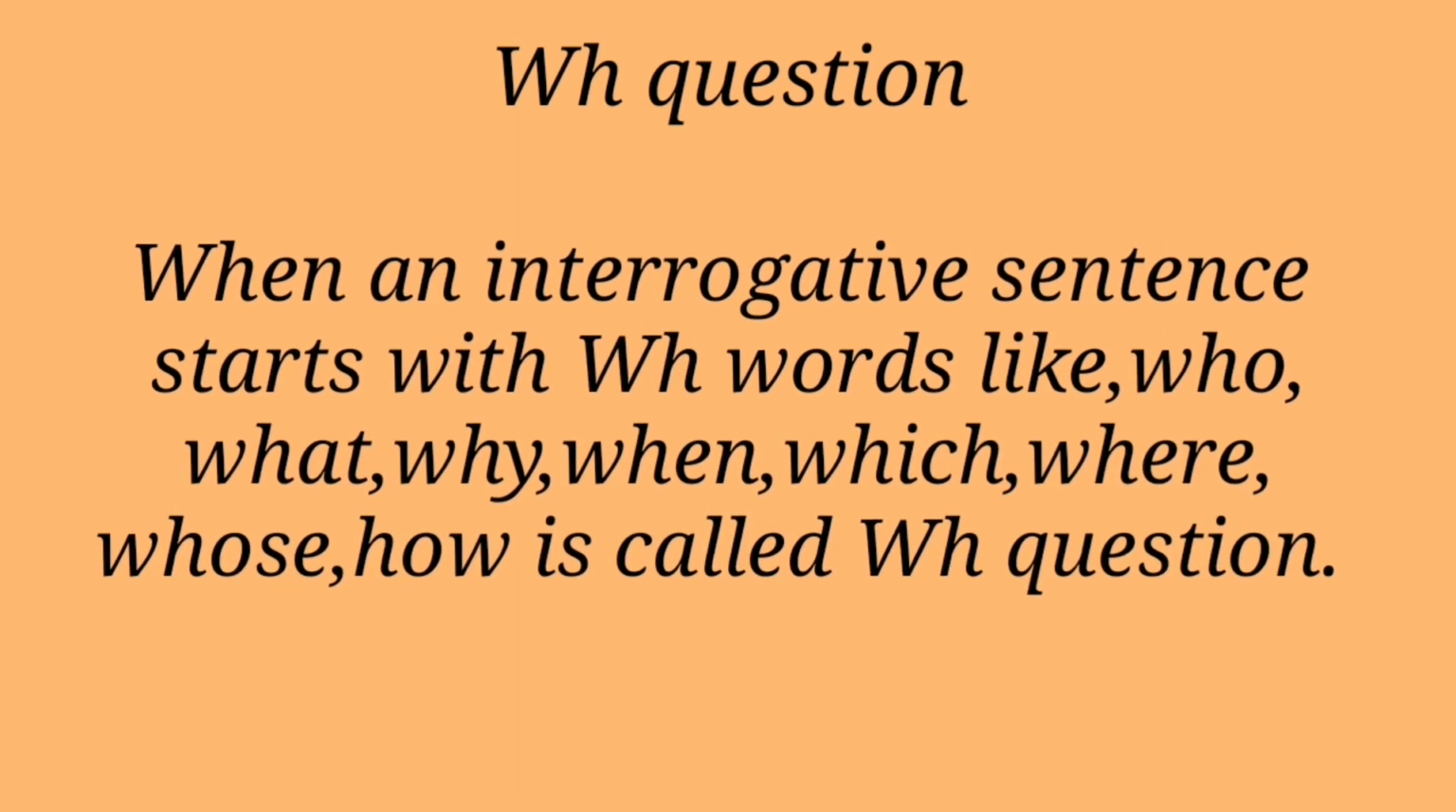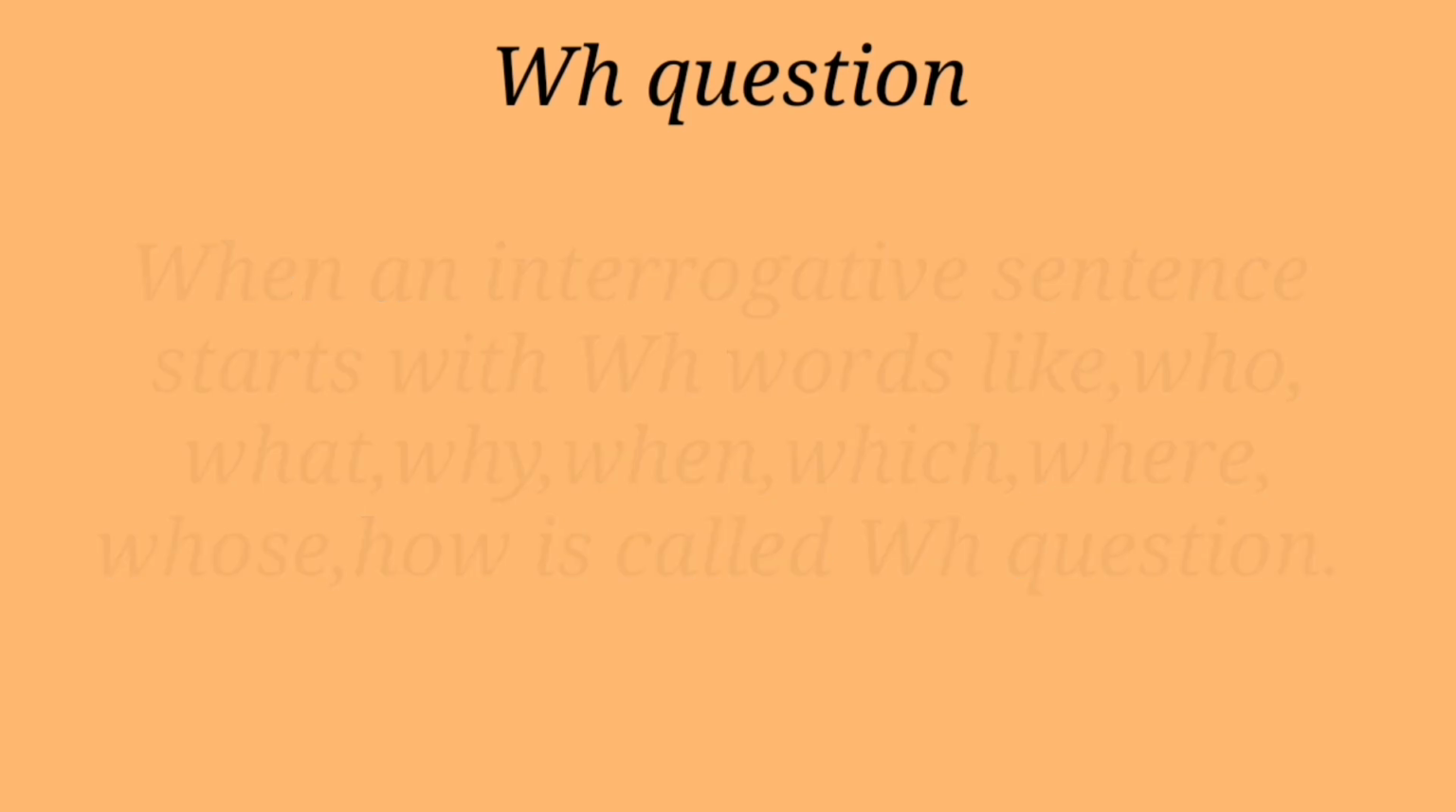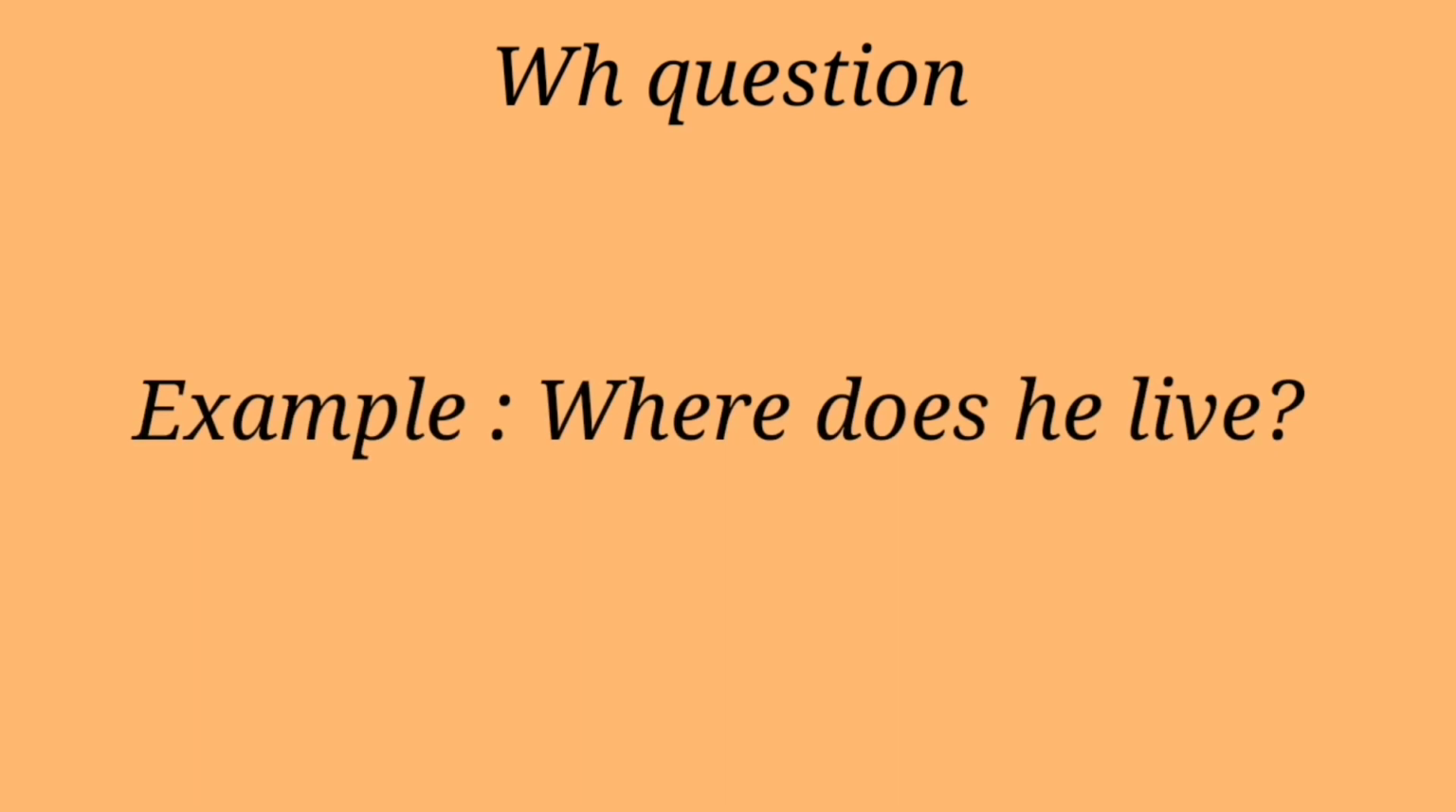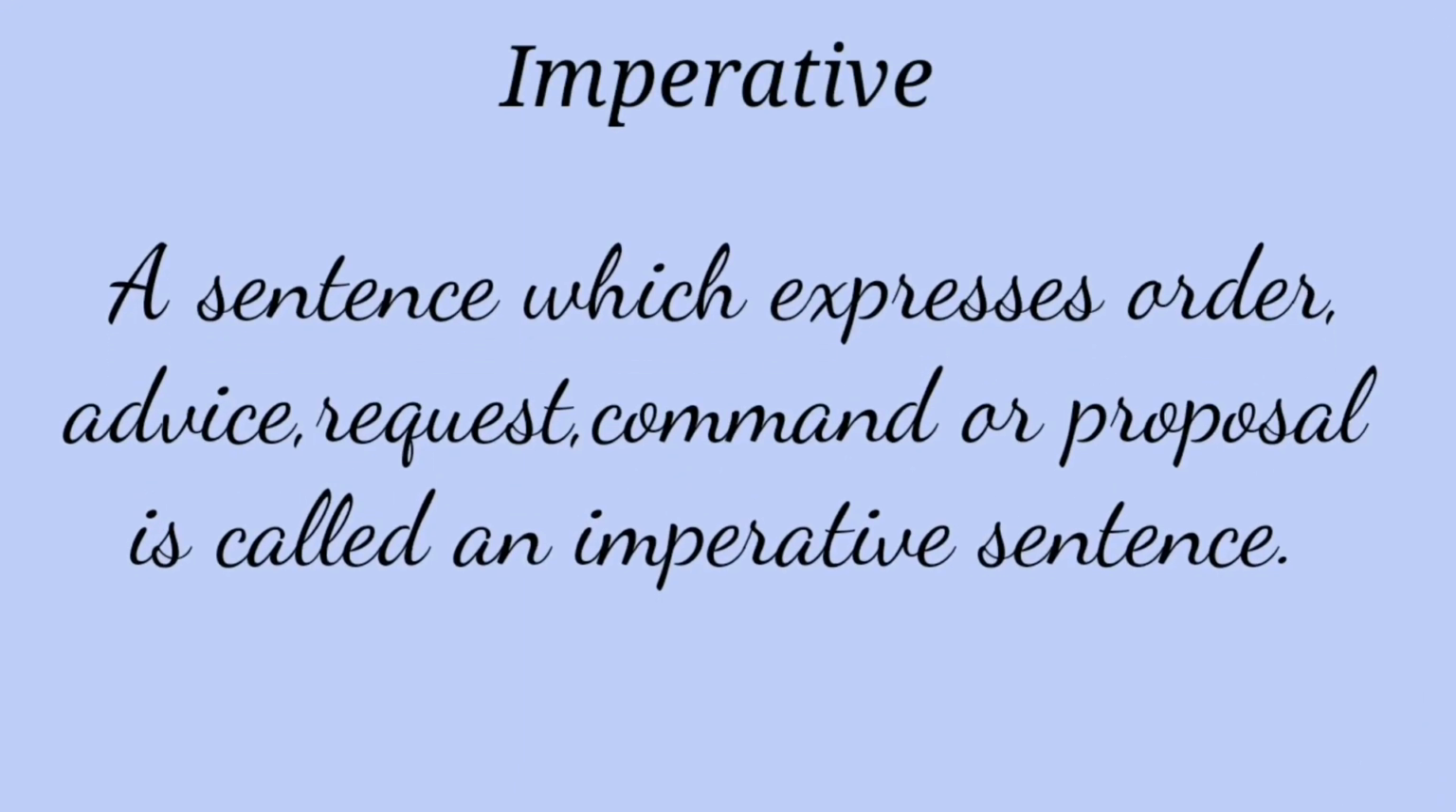Now let us know what a WH question is. When an interrogative sentence starts with WH words like who, what, why, when, which, where, whose, how, it is called a WH question. Look at the example. Where does he live? A sentence which expresses order, advice, request, command or proposal is called an imperative sentence.